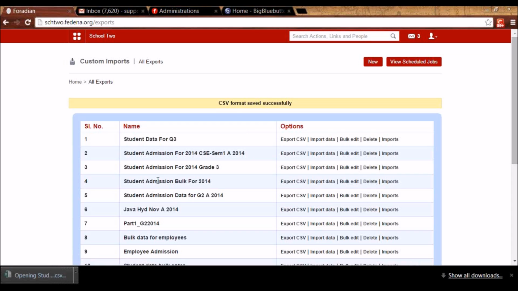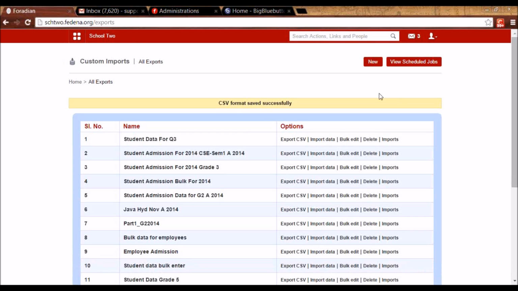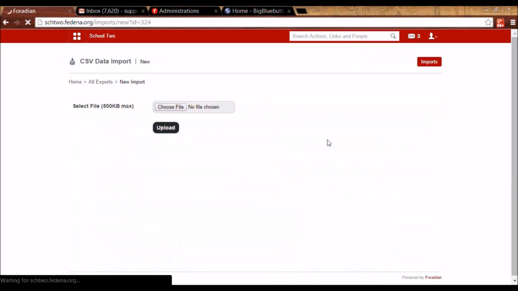I can open this template, and you will see that these columns are appearing. And this template can be filled in and fed back into Fedena. So here you will get this option, import data. Once you've filled in that template, you can choose that file and upload it.